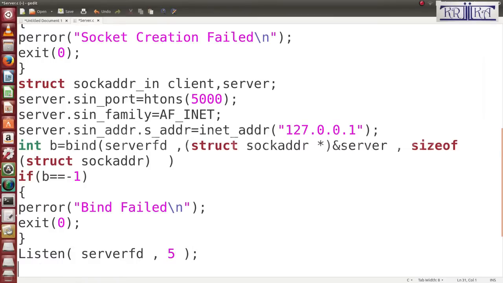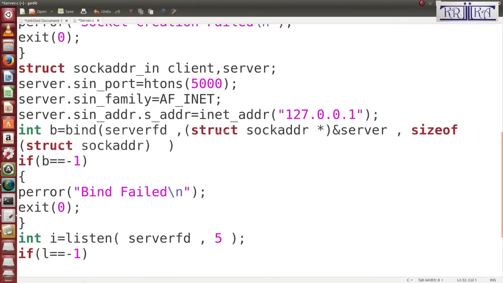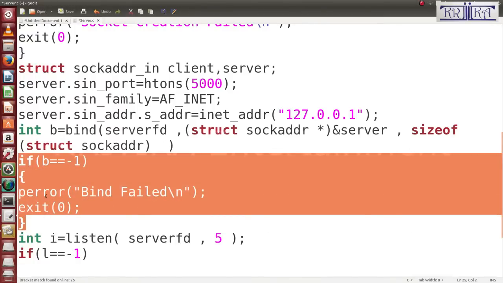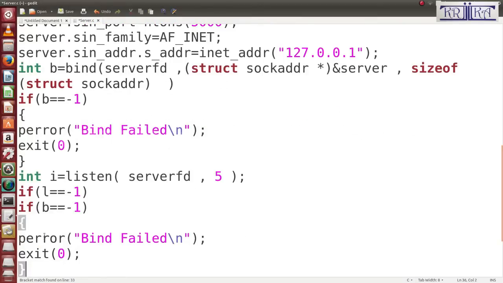Here you can also write if l is equal to -1, then the same thing, make a copy and paste. This will be for when listen fails.